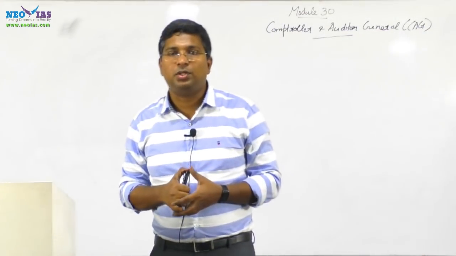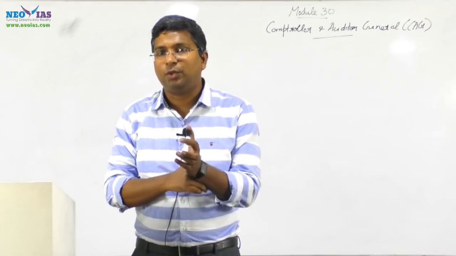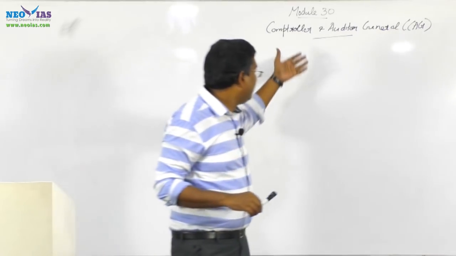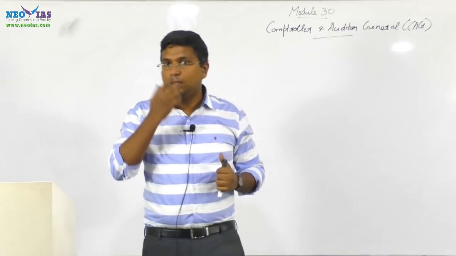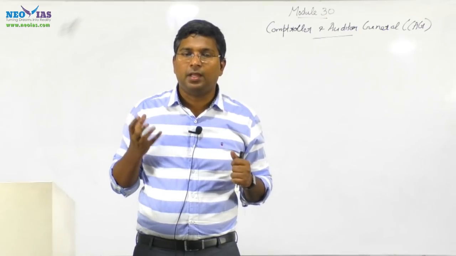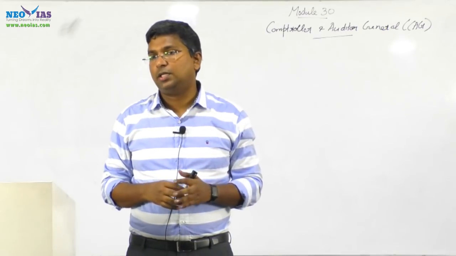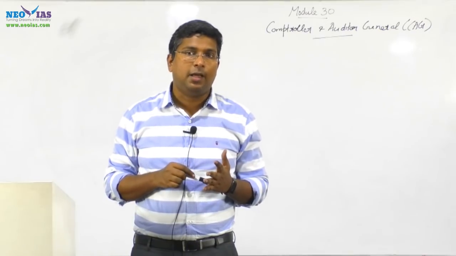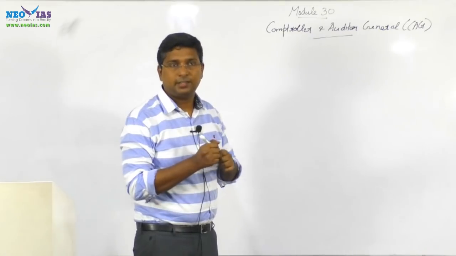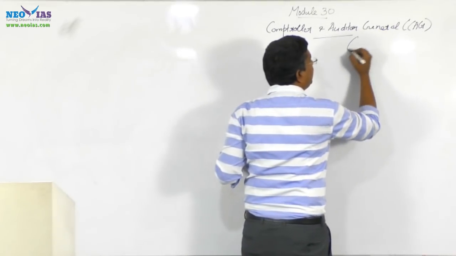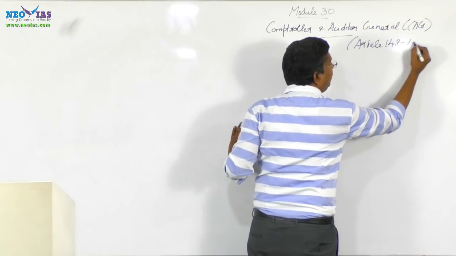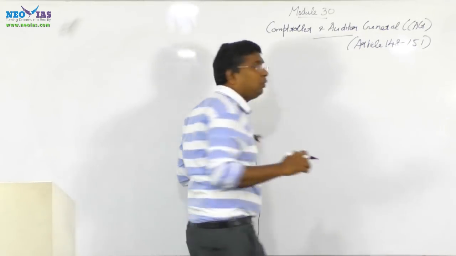Now module 30. In our module 30, its topic is about Comptroller and Auditor General. This body, the Comptroller and Auditor General, is a very important institution. First of all, try to understand that it's a constitutional body, because in the constitution itself, this CAG is mentioned. Articles 148 to 151 deal with Comptroller and Auditor General.